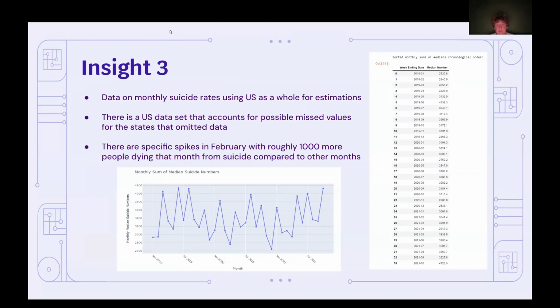And then to speak on insight 3 that we came to from this graph, we looked at the monthly data of suicide rates across America. And this was to further explain what that previous visualization showed, but on a national level. And what we can see is that there's very high spikes, especially in that February date. And to give a little bit of a quantitative calculation that goes along with that, there is a roughly 1,000 higher suicide rate in the month of February compared to January and March, meaning that this value did play a very big role and that there must have been a major shock in society for this to occur.